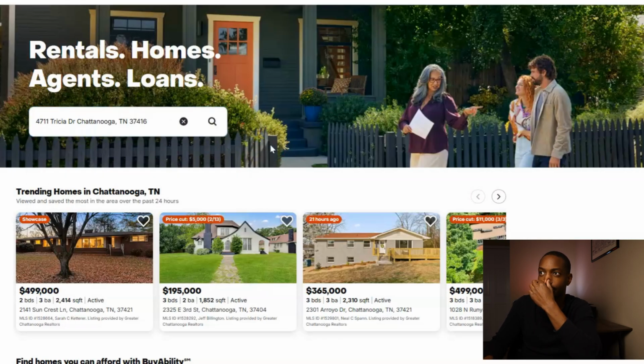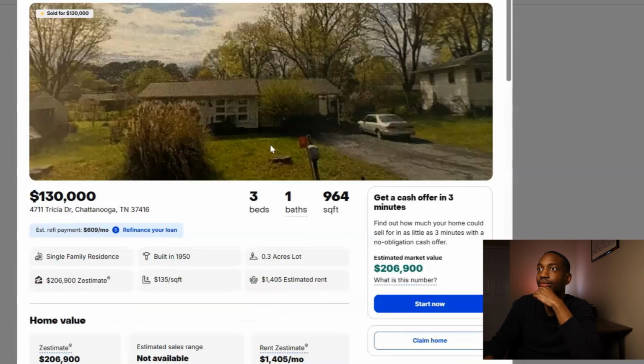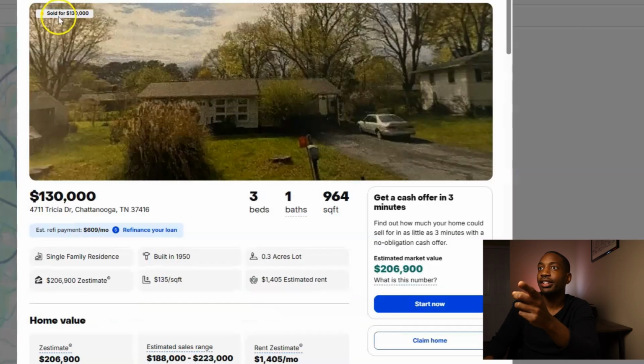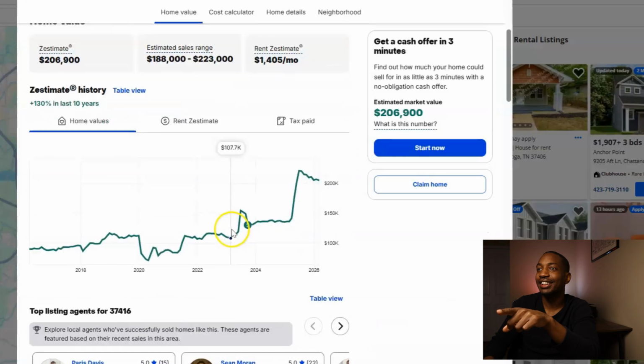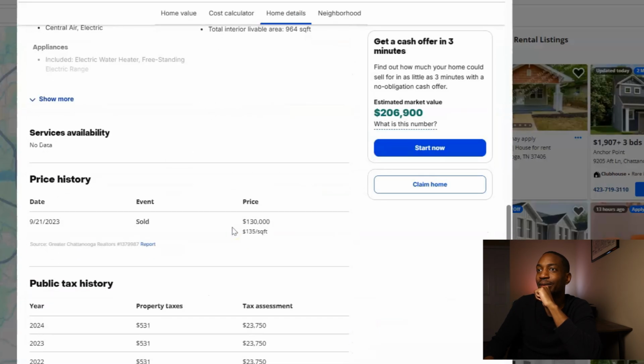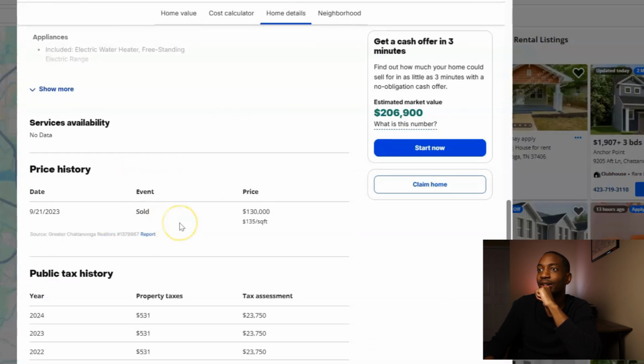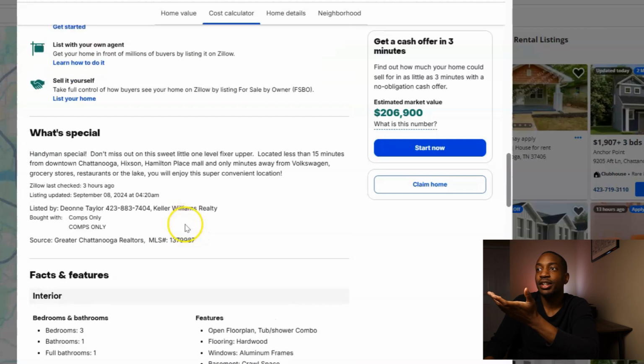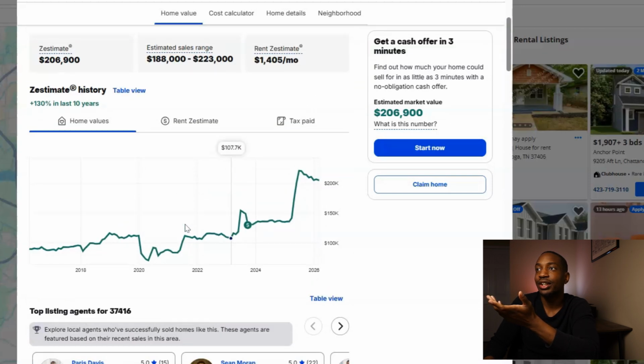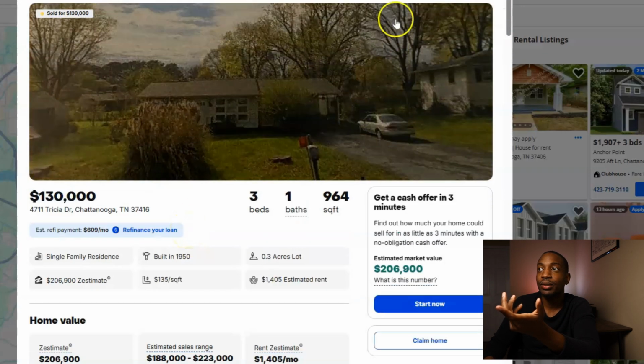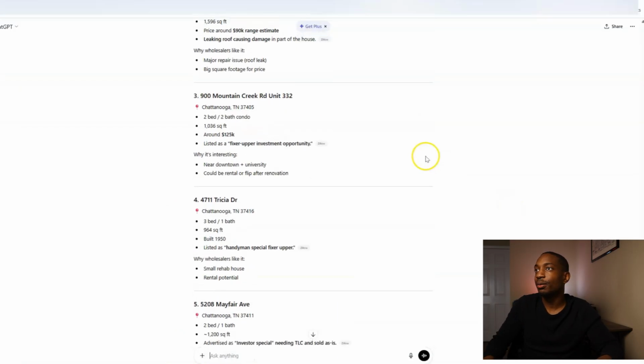Let's see what it says. Okay, but it actually sold. So that's not good. So we'll see what they say. So it sold in 2023. But they're saying, hey, you can possibly still buy it if you're interested. So this could be a house that you can target. Let's just go back here.